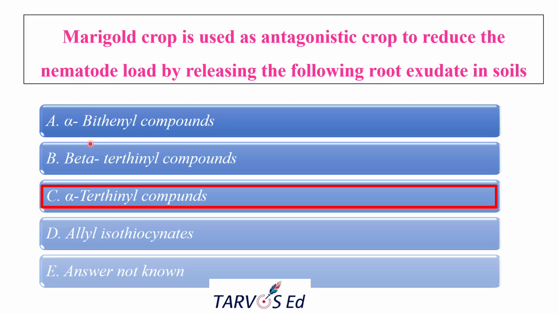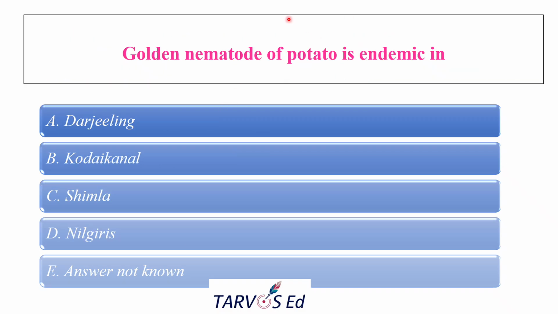And what about the others? Alpha bithienyl and beta terthienyl, these two are generally not the main nematicidal compounds from the marigold; they are released but do not have the nematicidal property. And allyl isothiocyanate is mainly released by the cruciferous crops, right? Like mustard, cabbage, and all, during biofumigation. So it is not having any relevance with the marigold. So the correct answer is alpha terthienyl compound.